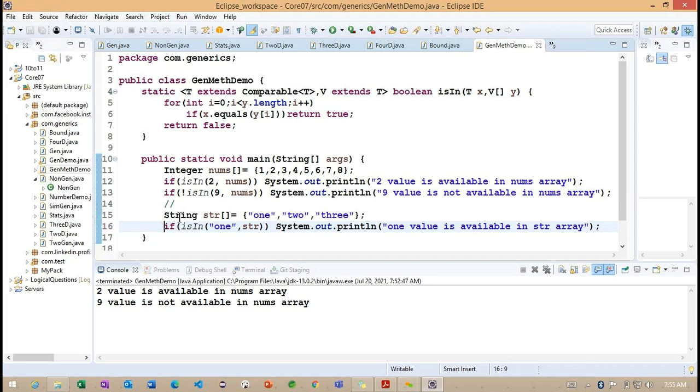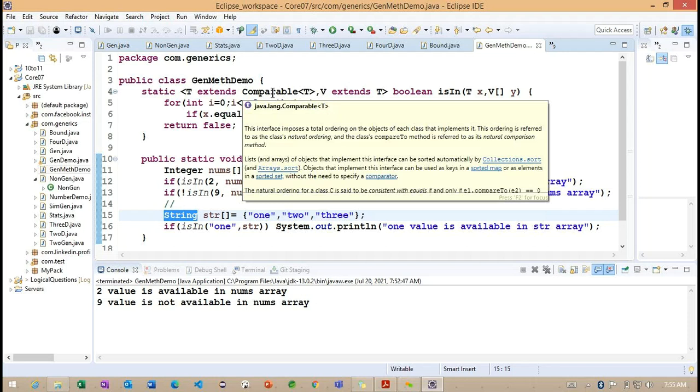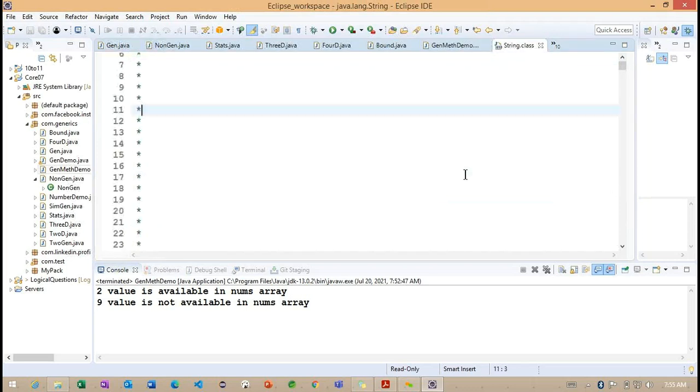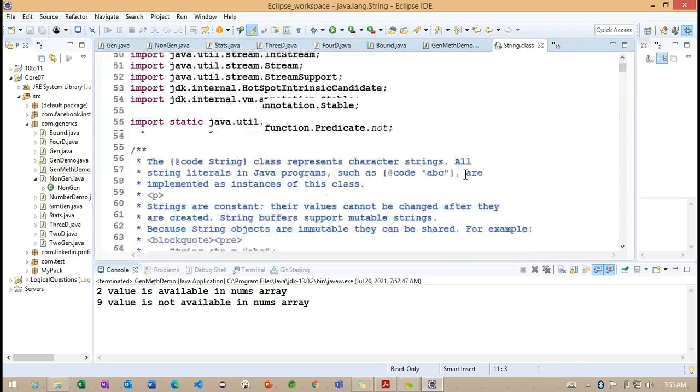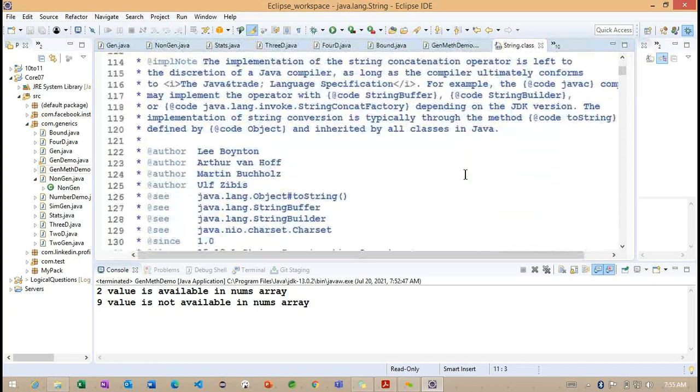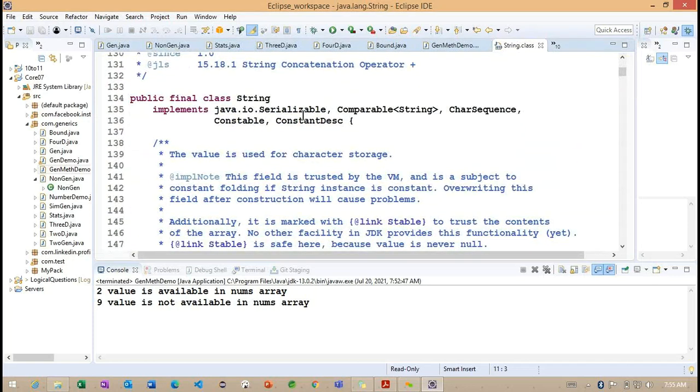So now what you need to understand here regarding this particular string, this particular type is extending comparable or not, we need to check. Let me open this particular string here. So this is our string class here. Observe.